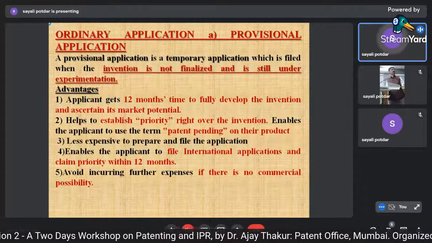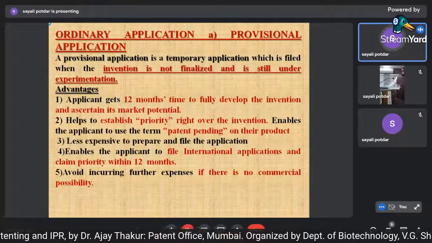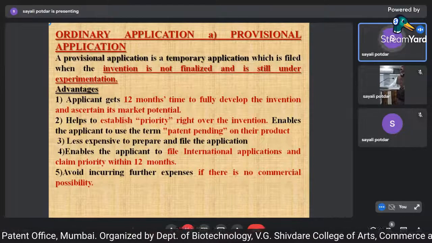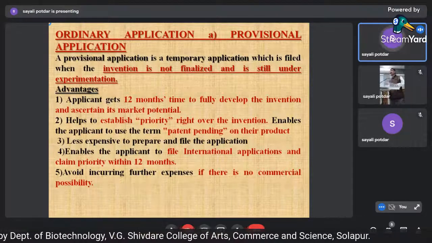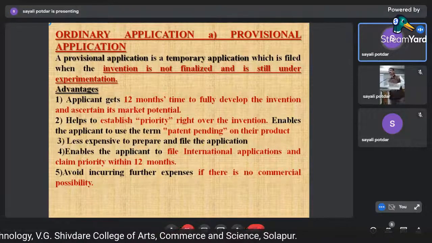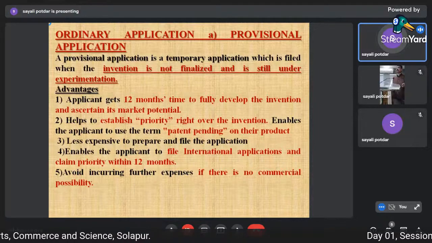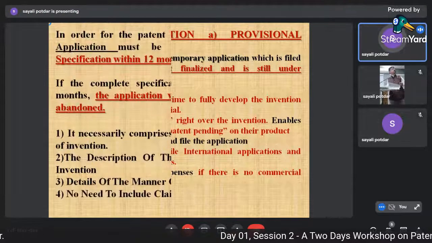Then you avoid incurring further expenses if there is no commercial possibility. If you see that there is no commercial benefit, or there are already so many things available and there is no market potential, and you think it's an absolute waste of time, money and everything, then you need not go ahead with that application further. So these are the advantages of filing a provisional specification.